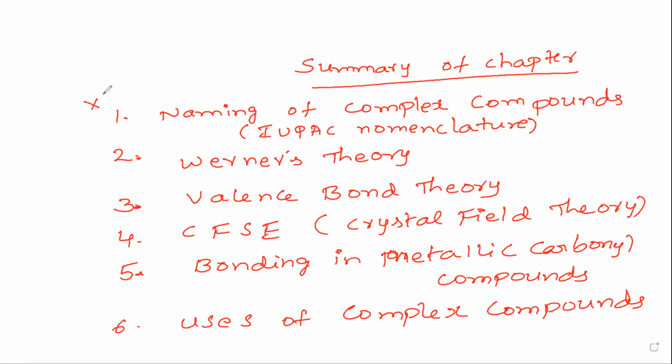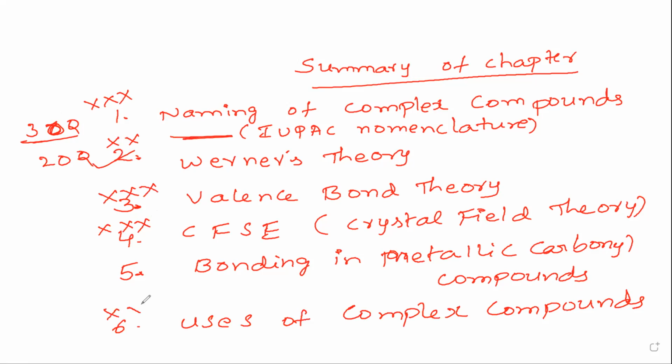The first one is most important. You definitely have to do at least 30 questions in this, then only you can master it. The second one is less important, but at least 20 questions you have to do from other books. The third one is very, very important. Third and fourth are most important, and the sixth one is most important. So except the fifth, for the remaining areas you have to work out more questions. Then only you can become a master in this topic.